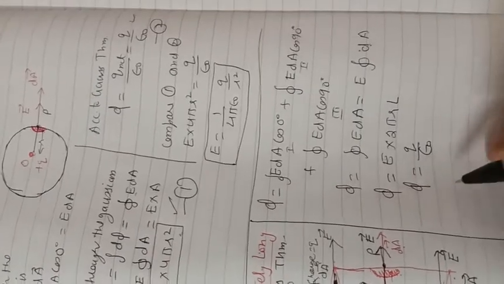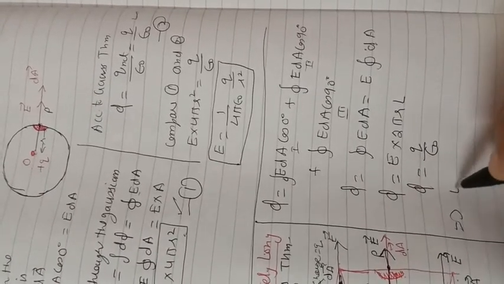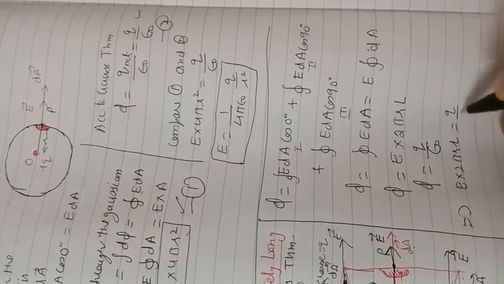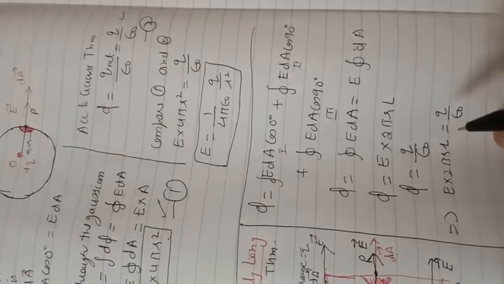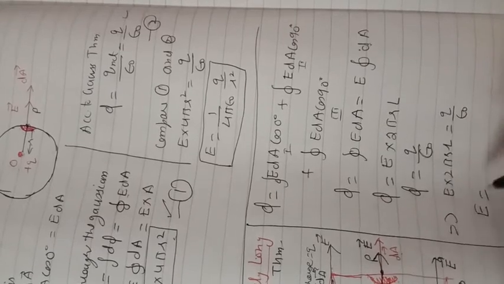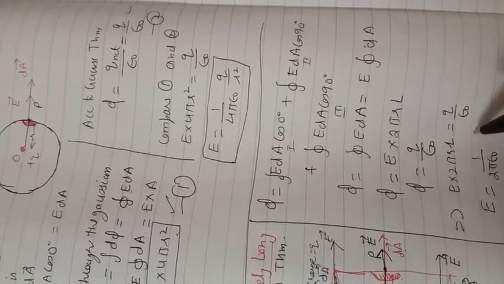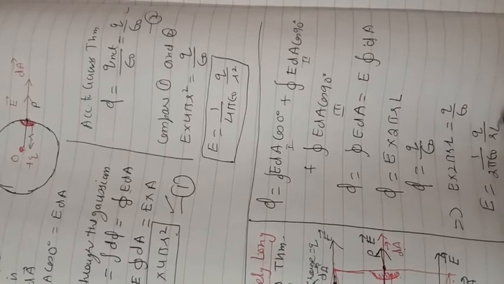If we compare these two equations, E into 2 pi r L is equal to Q over epsilon naught, so E is equal to 1 over 2 pi epsilon naught Q over R into L.